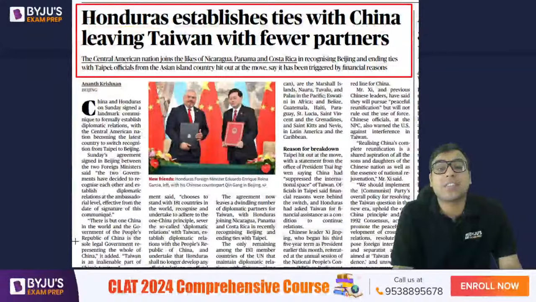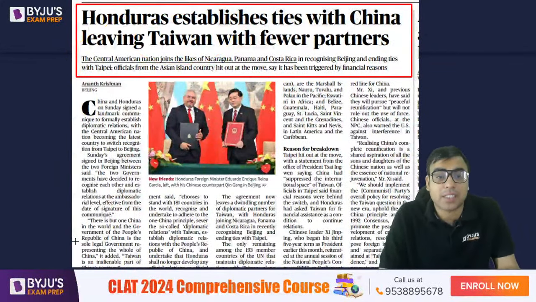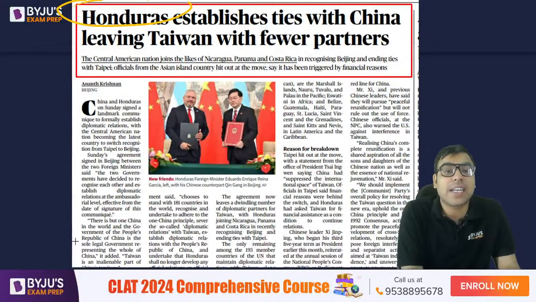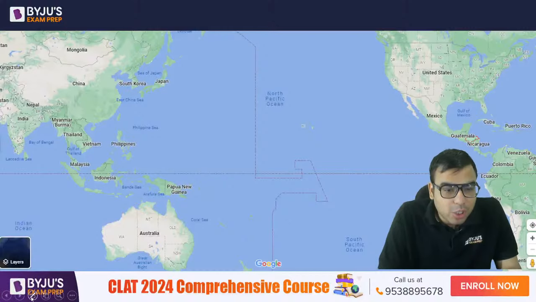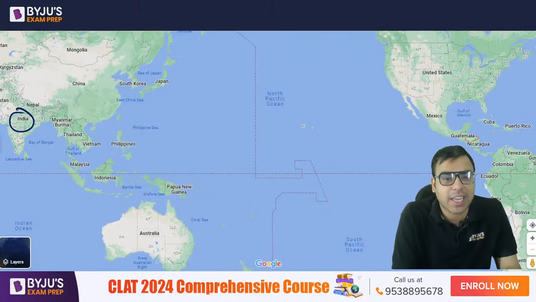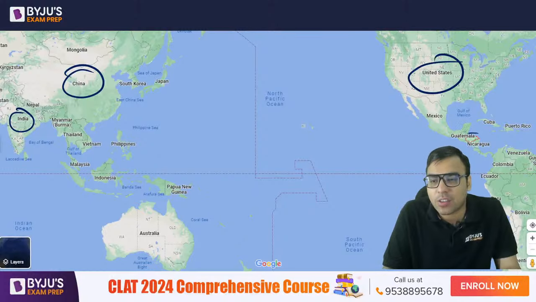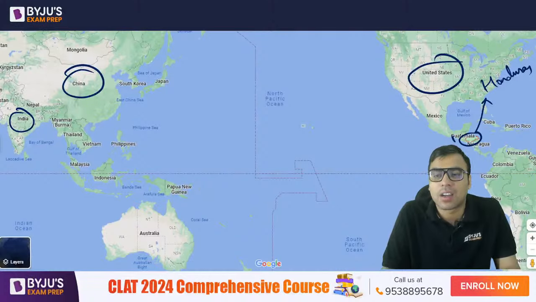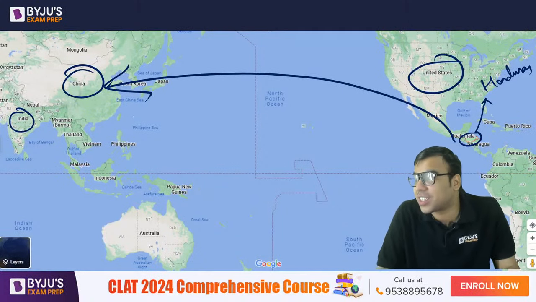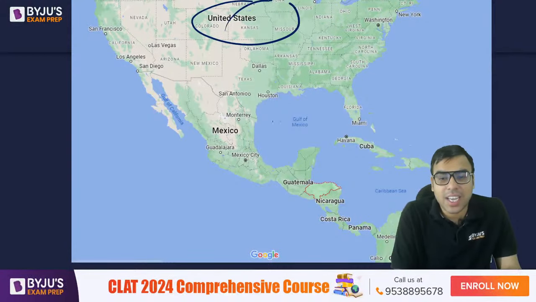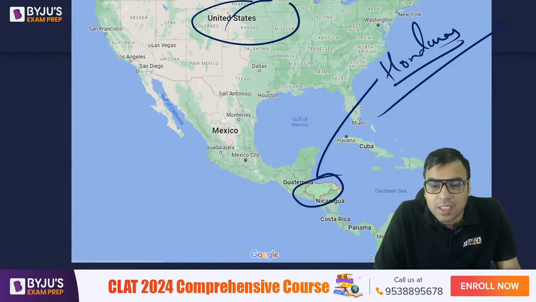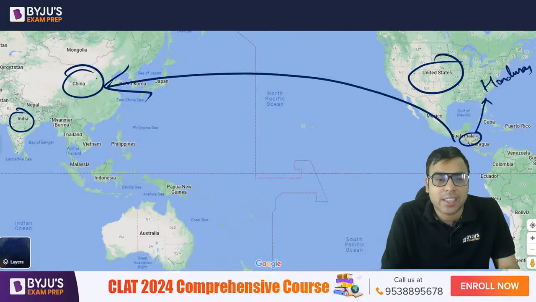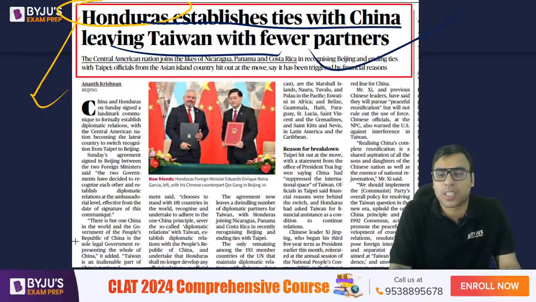Honduras establishes ties with China, leaving Taiwan with fewer partners. Now, this is very interesting because Honduras, you will find it in the North America continent. So it's very near to the USA. Let me show you on the map. Here is India, here is China, here is USA, and here you will find Honduras. And they have done an agreement with China instead of doing it with the USA. So it's a country in the North America continent, and they have done an agreement with China. So just have an idea about that.